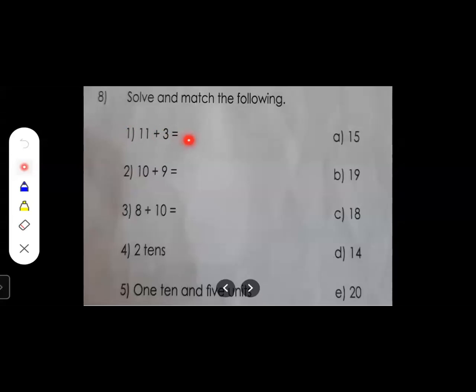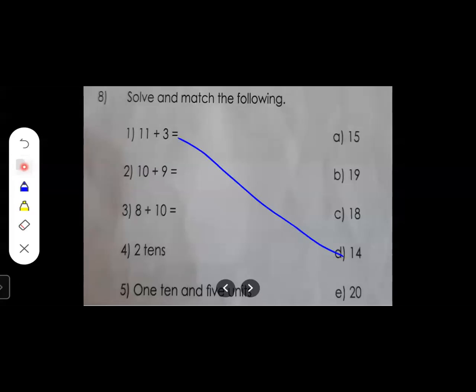What is given? 11 plus 3. So 11 plus 3 is equal to how many, students? What are we going to do? After 11, count 3 numbers. So start counting: 12, 13, 14. What answer did you get? 14, right? So we are going to draw a line to D14. See over here. D14. Okay.